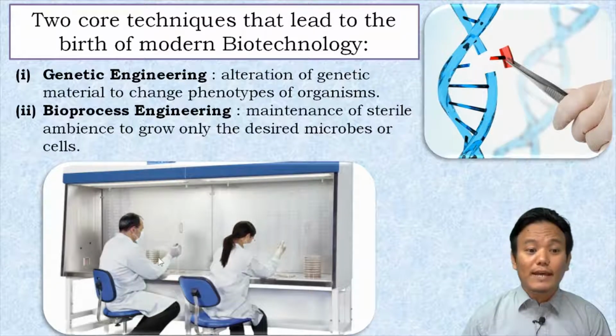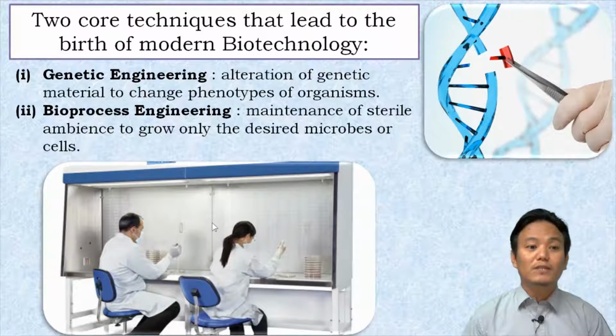And not only that, all the gloves, all the equipment, all the glass slides, petri dishes, everything will be sterilized before being brought onto this table, right? Such techniques where a sterile environment is maintained are called bioprocess engineering.